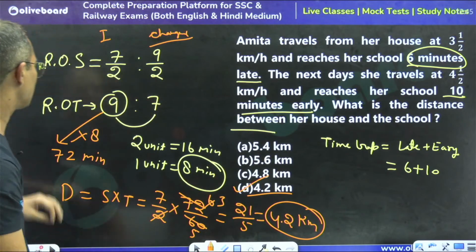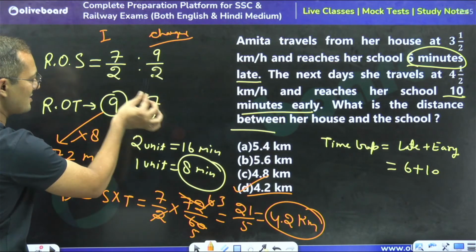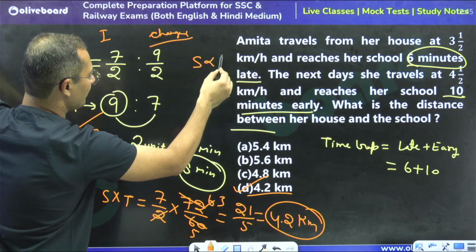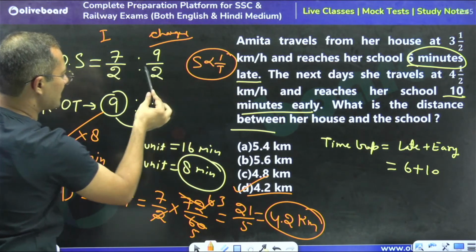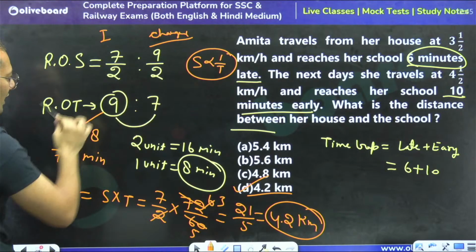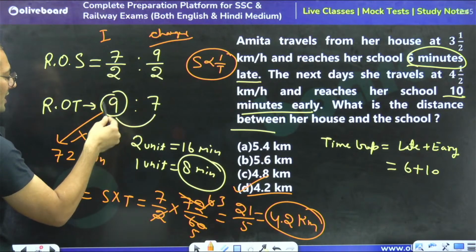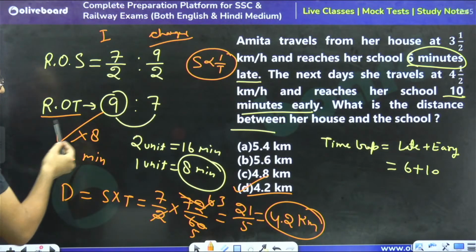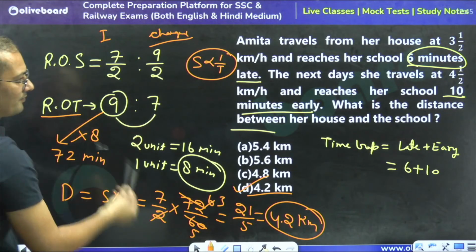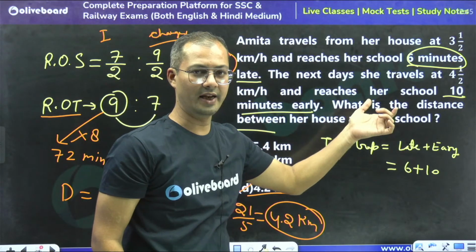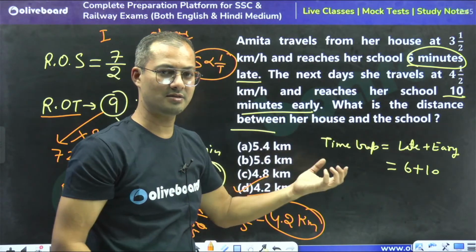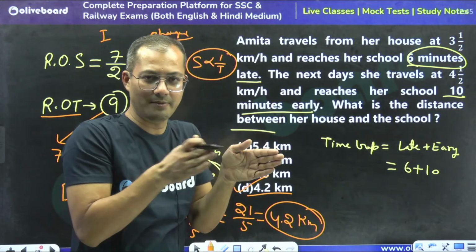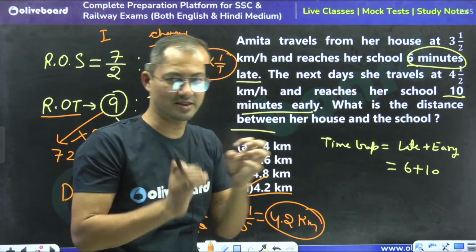Got the point? So we can say that if the distance is same, in that case, speed is inversely proportional to time, right? So with the help of speed, we will get the ratio of speed, and when we take the inverse of speed, we will get the ratio of time. So here, 6 minutes late means t plus 6, and 10 minutes early means t minus 10. So the gap of both timings is going to be 6 plus 10, 16 minutes, right?